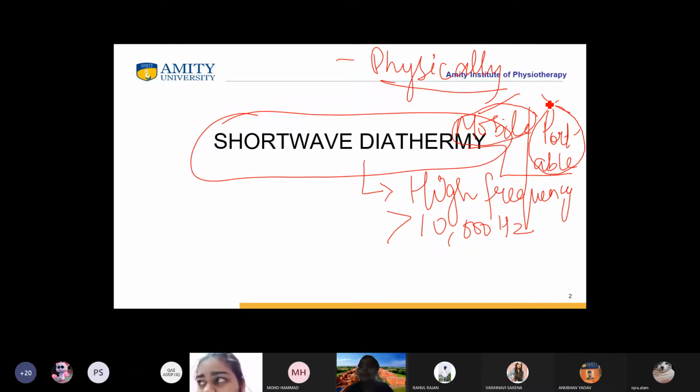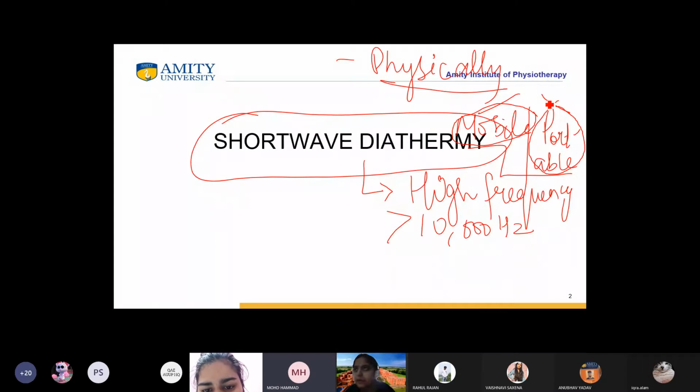Why? Because all of you have seen this particular modality in our OPD also, in our electrotherapy lab also. In the electrotherapy lab, you can only move it in the vicinity of the electrotherapy lab. Yes or no? Can you take it to the exercise therapy lab? No, ma'am. Is it feasible?